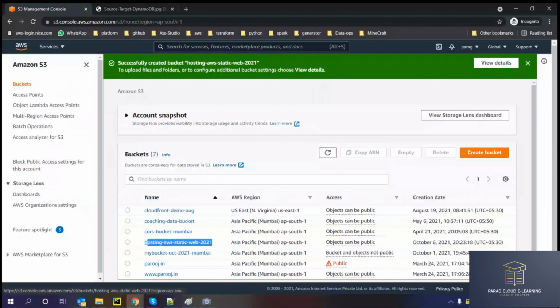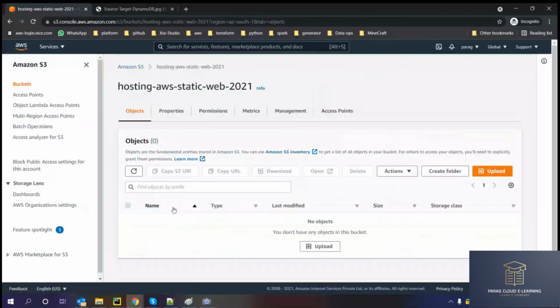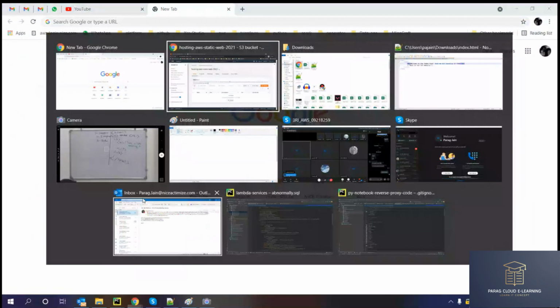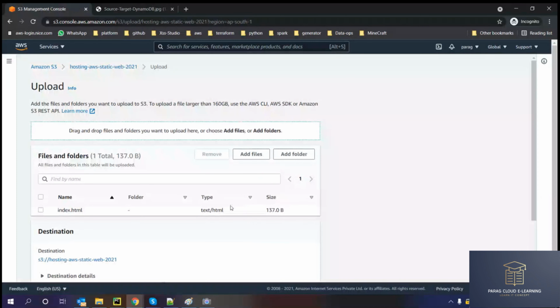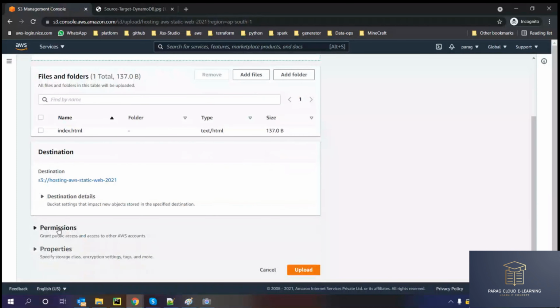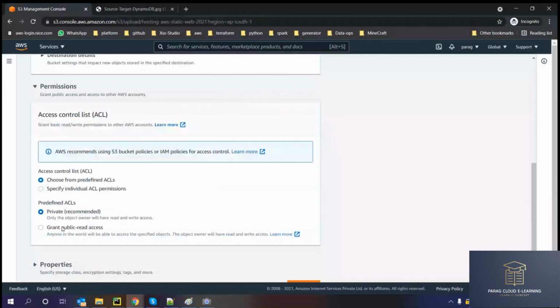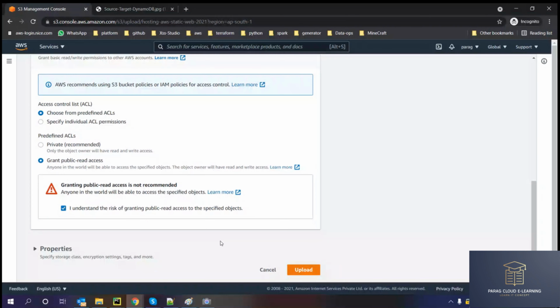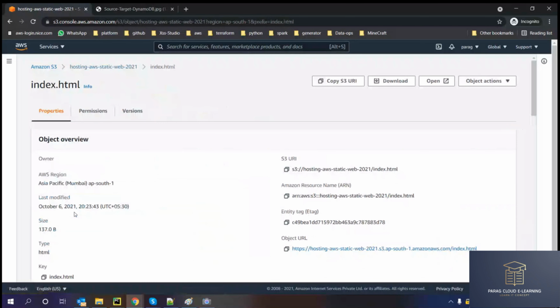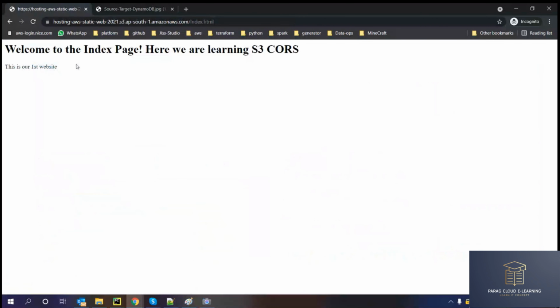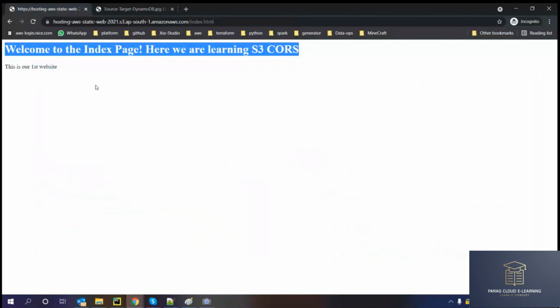You can see here. If I go here, I need to upload my file. So what is my file? Index.html. I'm uploading that file here, and that file should be public again. Make that file public and upload. If you click on the object and copy the URL, you can see the content of that file. This is the content of the file. This is not an actual website.